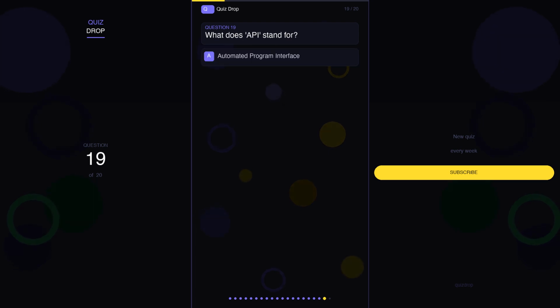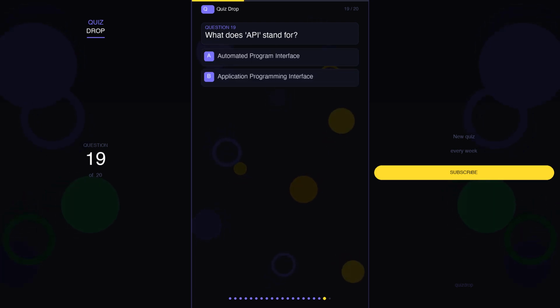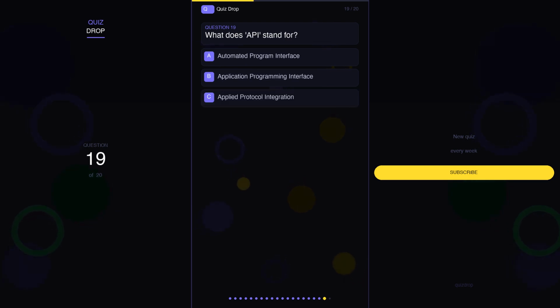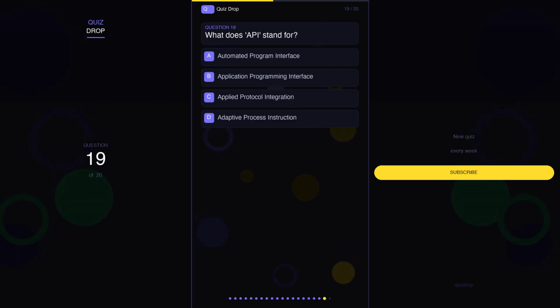Question 19. What does API stand for? Your options are A. Automated Program Interface, B. Application Programming Interface, C. Applied Protocol Integration, D. Adaptive Process Instruction.